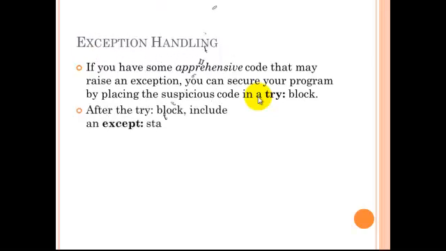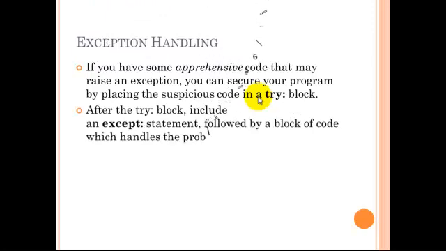Once the try block is included, we define another block as except with statements. This will handle the problems which are possible and that may arise during the failure of the try block.